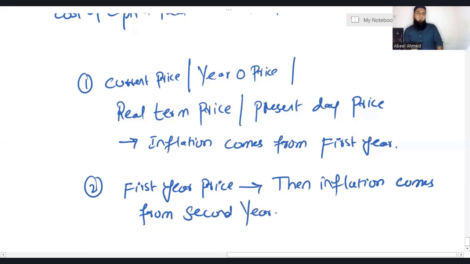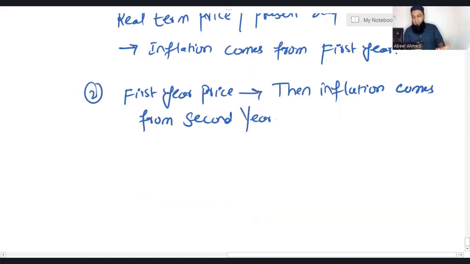First year price means inflation till the first year is already incorporated. Obviously, if the examiner uses the term second year price, then you will be incorporating inflation from the third year. Now let us see numerically how we convert current cash flows to nominal.